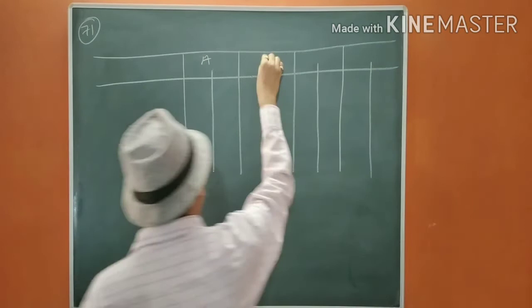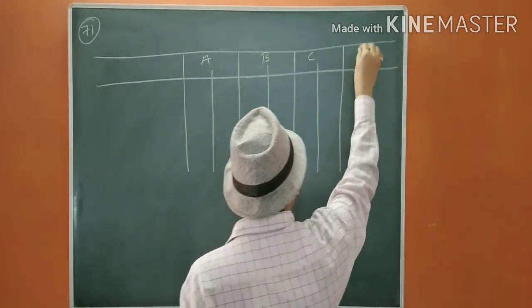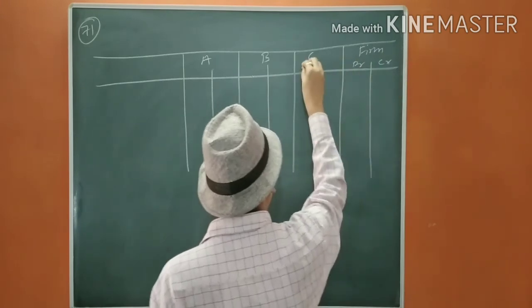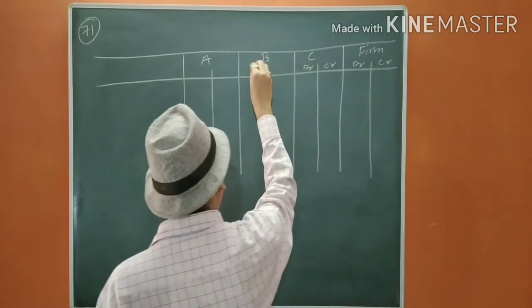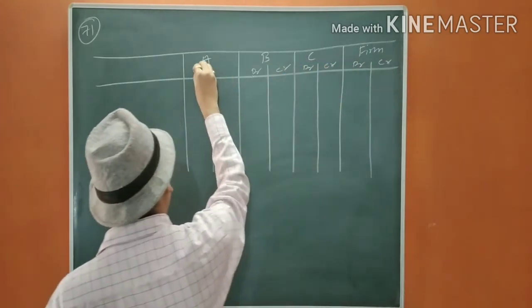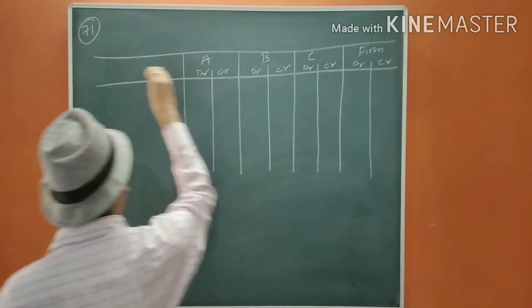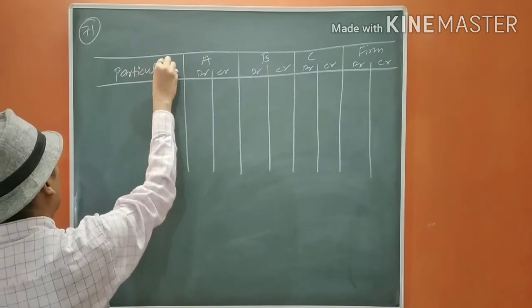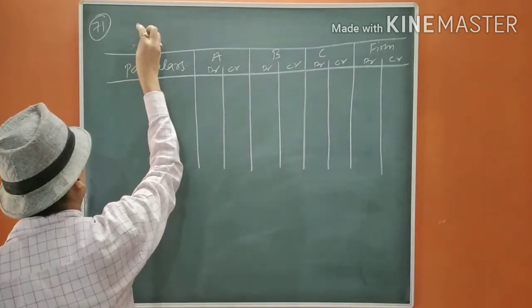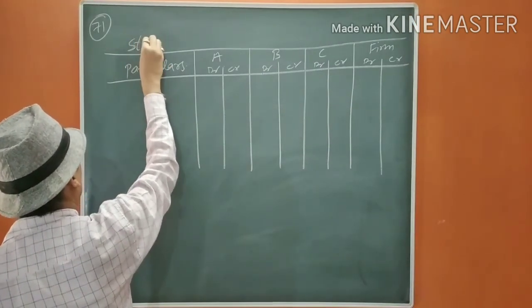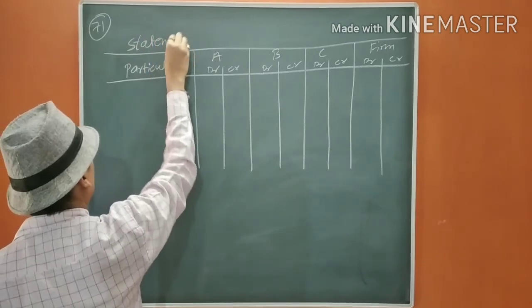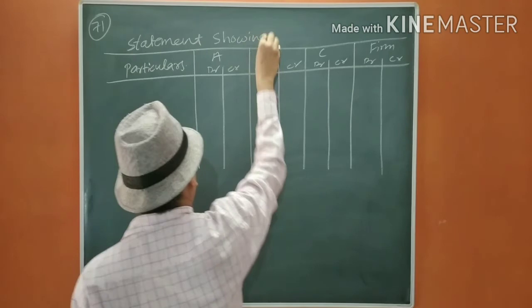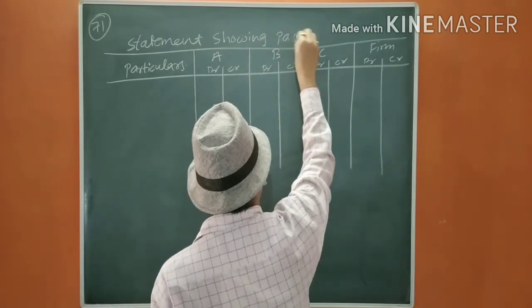A, B, C, firm, debit, credit. Particulars. Statement showing past adjustments.